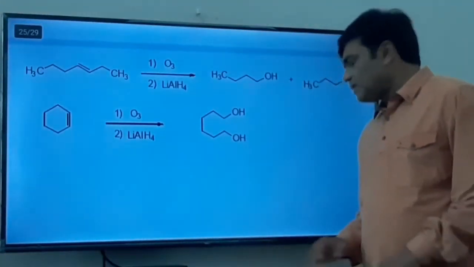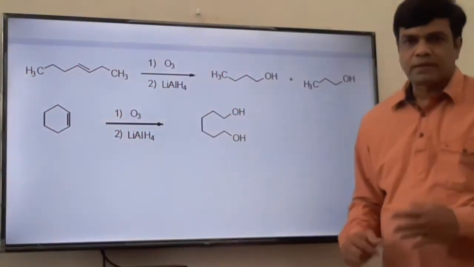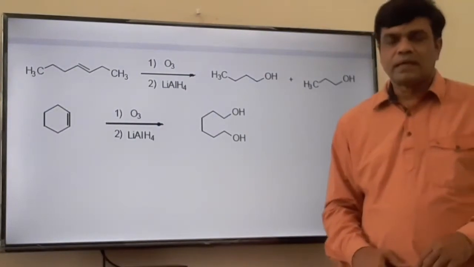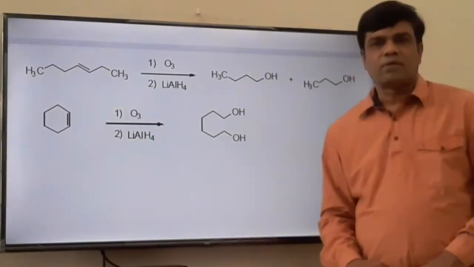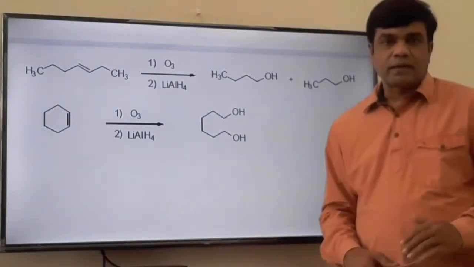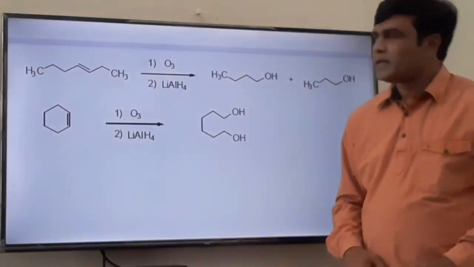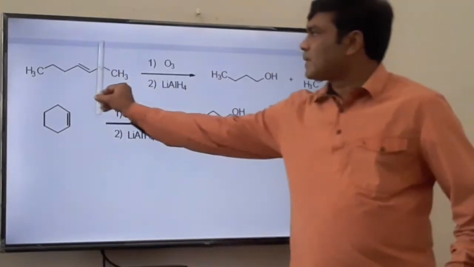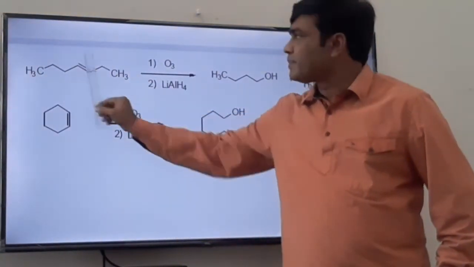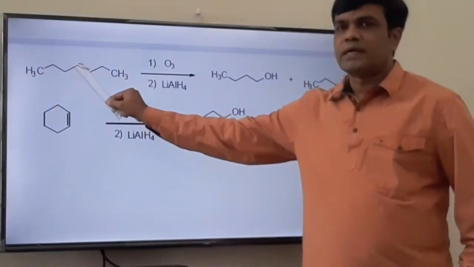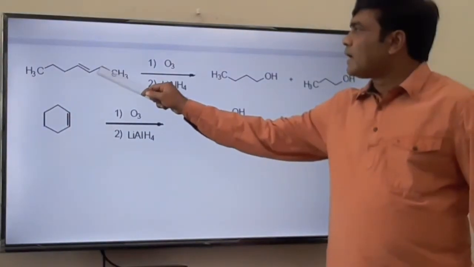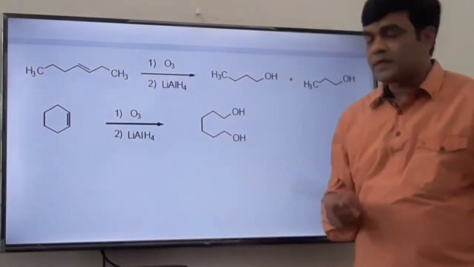Yes. Now what I told you earlier, that if lithium aluminum hydride is there, then what happens? You know the lithium aluminum hydride is a powerful reducing agent, and that's why in that case the alcohol will be the product. See, this is a carbon-carbon double bond, oxidative cleavage, ozonide formation. This carbon will oxidize to aldehyde. This carbon will also oxidize to aldehyde if dimethyl sulfide is there.